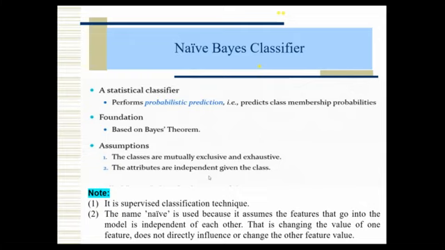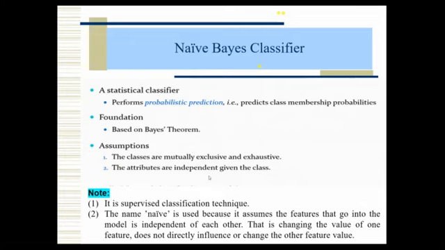So we can't make it as a null. Whatever tuple or record you take in the data set, we have to assign some class, whatever it may be. That is the main thing. Two conditions we have: each tuple has exactly one class, and at the same time we can't leave any tuple or record without a class. That's why these are mutually exclusive and exhaustive.